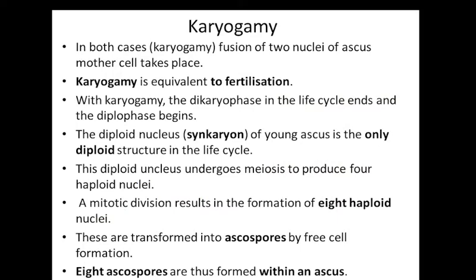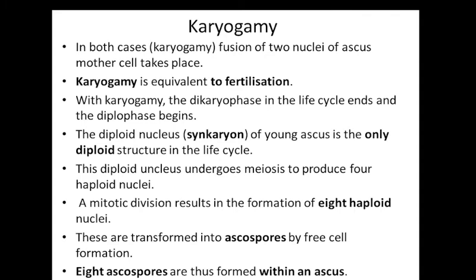Karyogamy. In both cases, either the direct method or crozier formation, fusion of the two nuclei of the ascus mother cell takes place. So that means karyogamy takes place. Ultimately it forms a diploid nucleus, which is also known as the synkaryon. This diploid nucleus represents the only diploid phase. So the diploid phase is represented by only a single cell, the synkaryon.